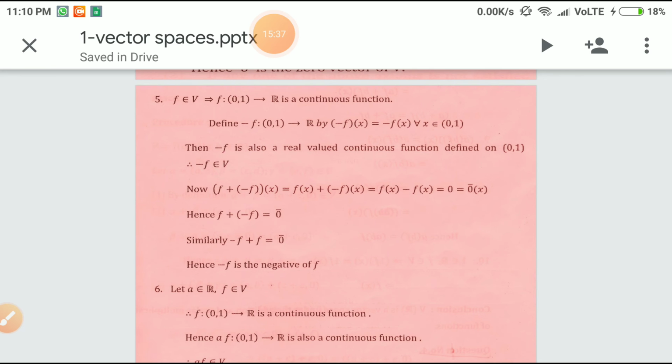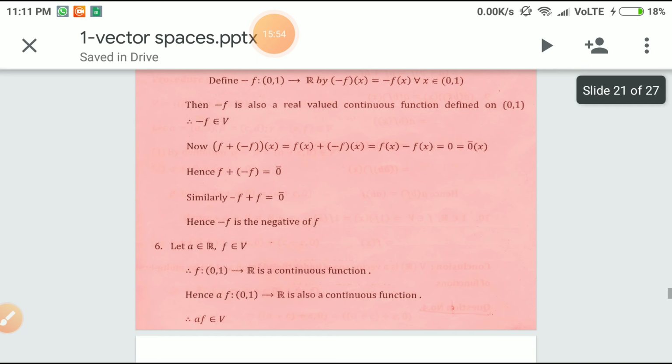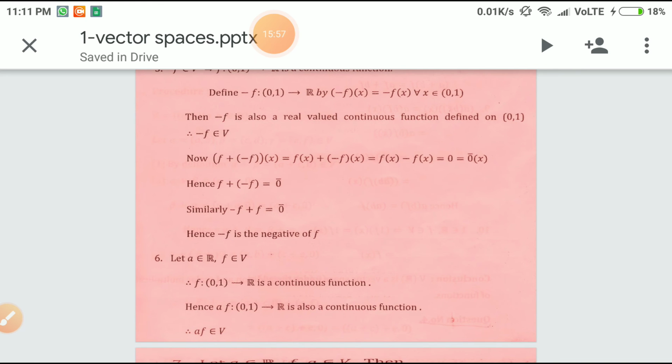Now (f + (-f))(x) equals f(x) + (-f)(x), that is nothing but f(x) - f(x), which equals 0, that is 0 bar(x). So f + (-f) equals 0 bar, and similarly (-f) + f equals 0 bar. Therefore -f is the negative of f. Hence the inverse exists.